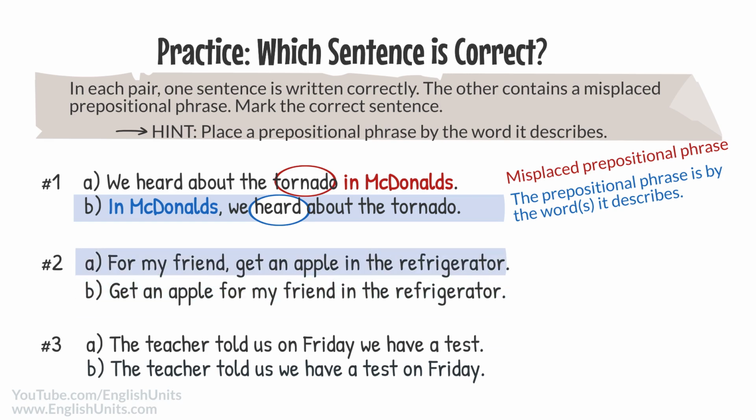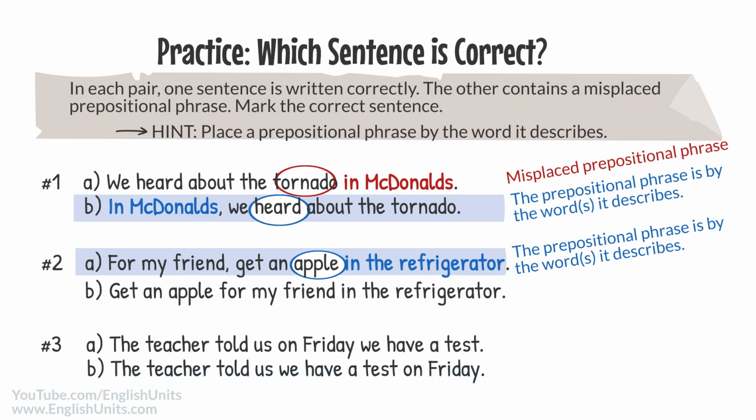For my friend, get an apple in the refrigerator. How do we know that's the correct answer? Again, we need to place the prepositional phrase by the word it describes in a sentence. So, the prepositional phrase in the refrigerator describes which word? It describes the word apple, so it appears beside apple in the sentence. That's correct and the meaning is clear.